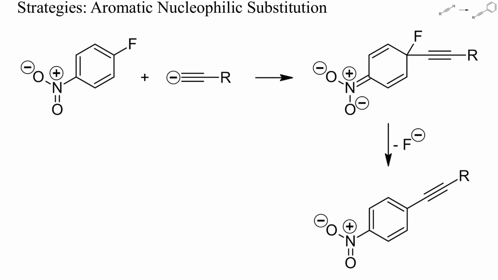There are two main strategies to arylate terminal alkynes with aryl halides or other aromatic electrophiles: aromatic nucleophilic substitution and transition metal catalyzed arylations. You can find a more detailed discussion of uncatalyzed aromatic substitutions in my videos about the preparation of aryl amines. These proceed as sketched here, by an addition-elimination mechanism. Particularly good leaving groups are fluoride and nitride.